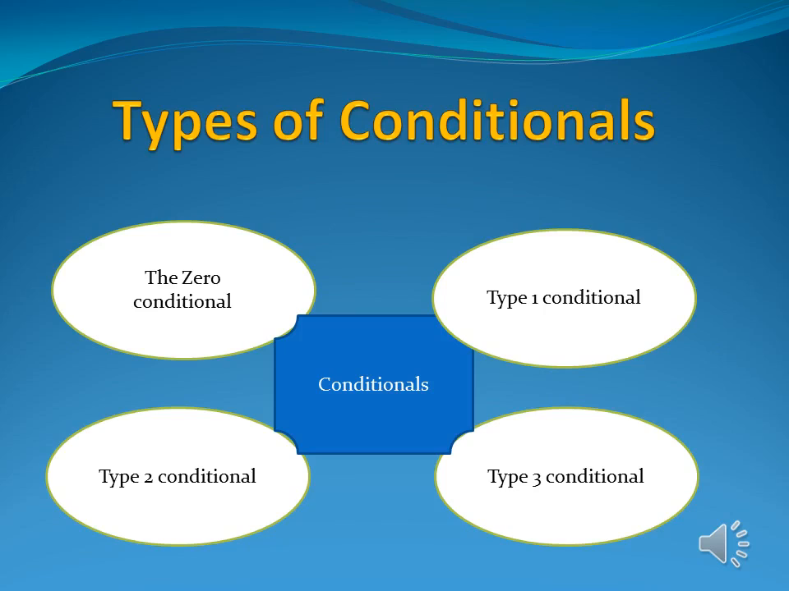Now, let's move to the types of conditionals. Students, there are 4 types of conditionals that are displayed in front of you. The names are: number 1, the zero conditional; number 2, type 1 conditional; number 3, type 2 conditional; and number 4, type 3 conditional.